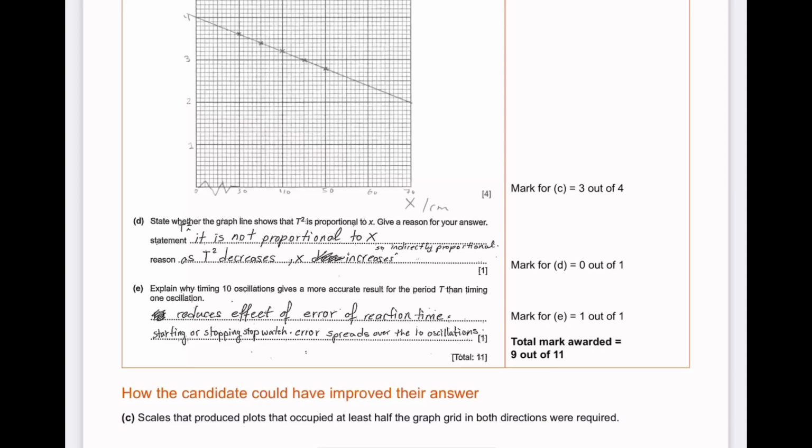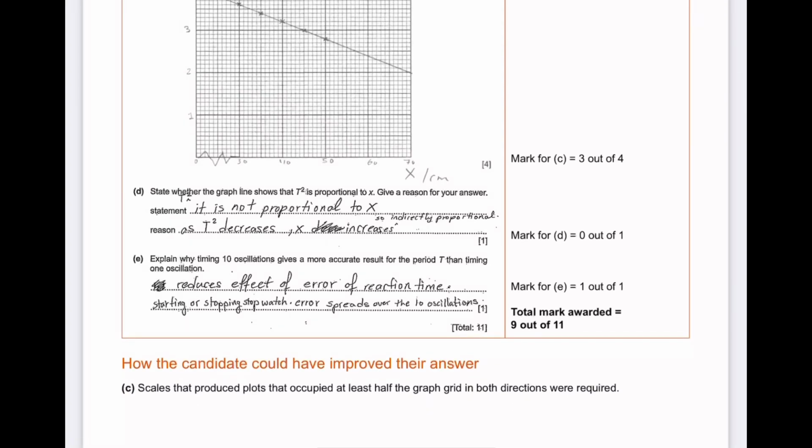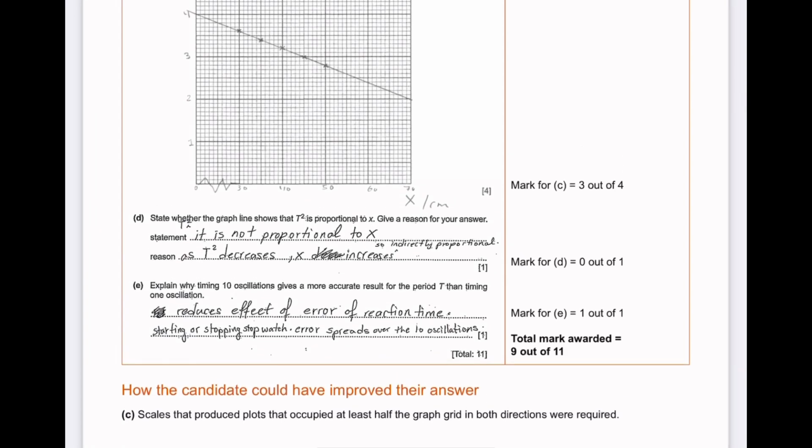You just need to know it off by heart and write that down everywhere. Starting or stopping, stopwatch error spreads over the 10 oscillations. And she was given 1 mark out of 1 mark for E. So the total marks that she was awarded was 9 out of 11. One mark was deducted for the graph because she did not use at least half the scale from both the axes, and 1 was for D. She mentioned it incorrectly.